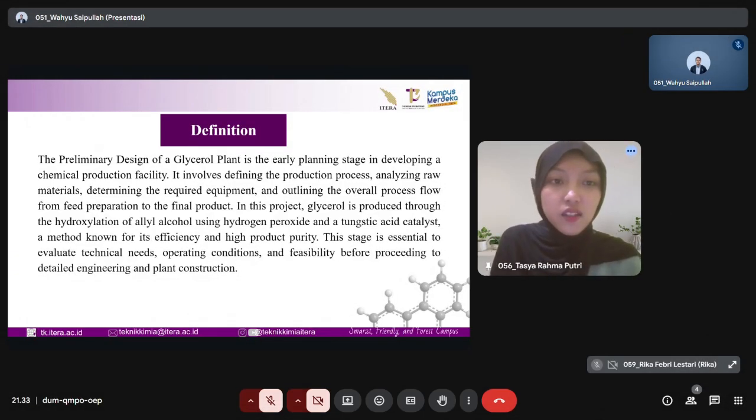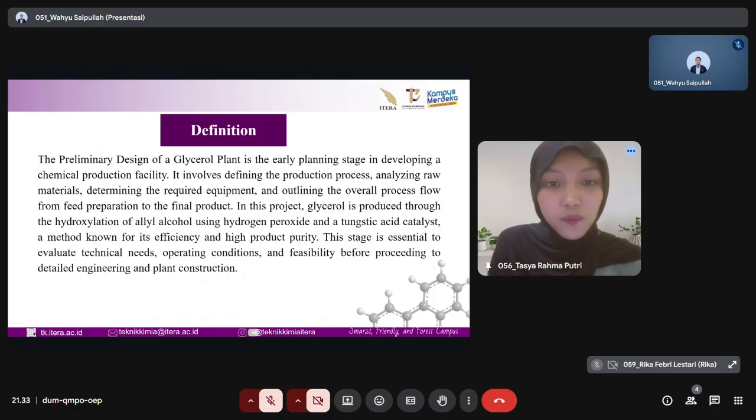Next is definition. The preliminary design of a glycerol plant is the early planning stage in developing a chemical production facility. It involves defining the production process, analyzing raw material, determining the required equipment, and outlining the overall process flow from feed preparation to the final product.